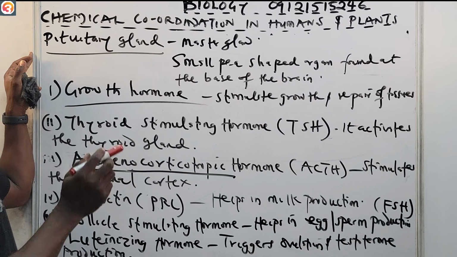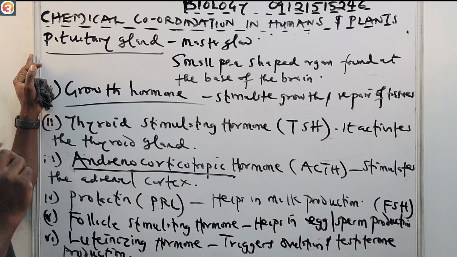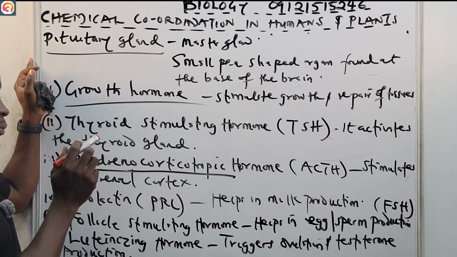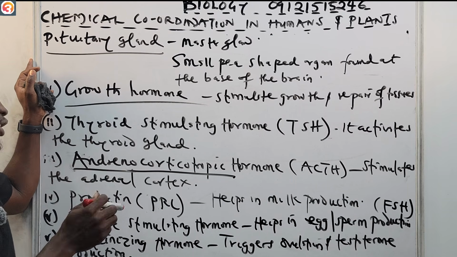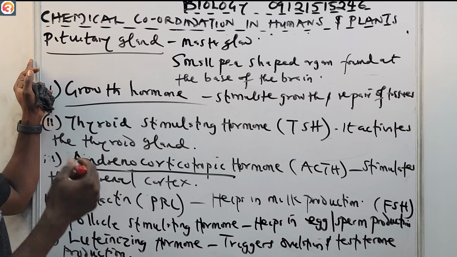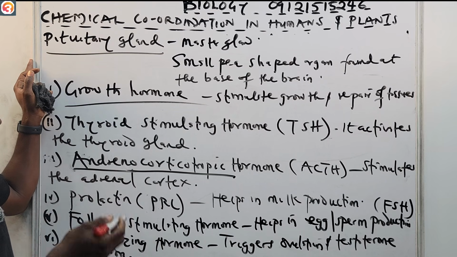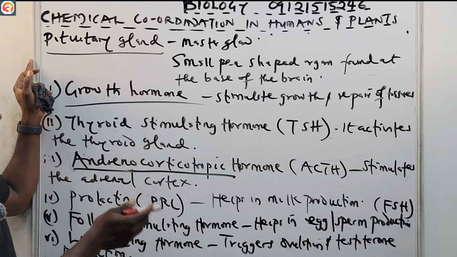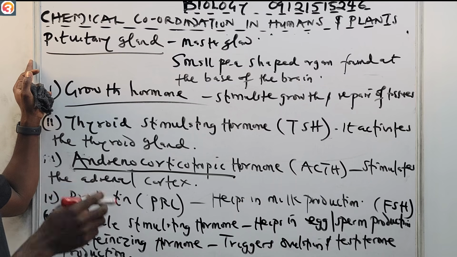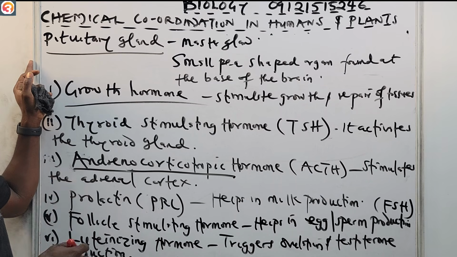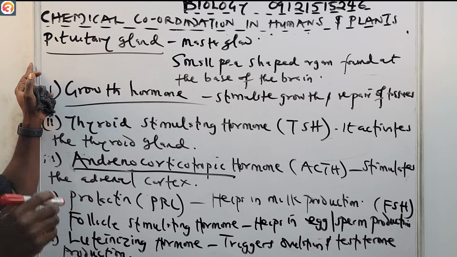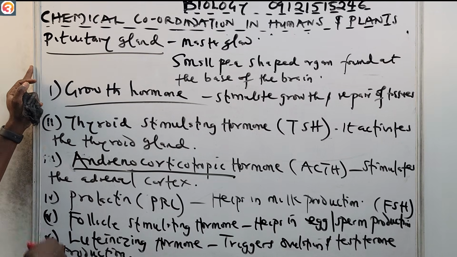Number 2, the thyroid stimulating hormone known as TSH. It activates the thyroid gland. The adrenocorticotropic hormone, ACTH, stimulates the adrenal cortex. The prolactin, PRL, helps in milk production. Then we have the follicle stimulating hormone, the FSH, which helps in egg or sperm production. Then we have the luteinizing hormone, which triggers ovulation and testosterone production.